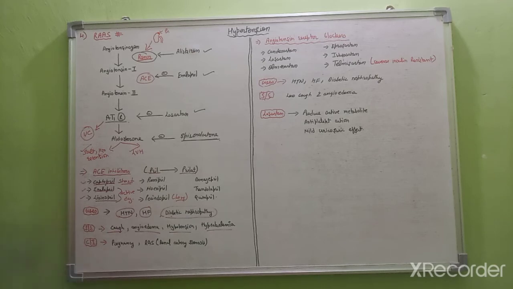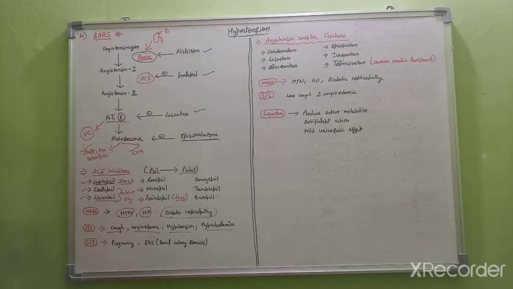So this is about the ACE inhibitors. Here the important point you have to remember is that enalapril and lisinopril are the active drugs. The rest of the ACE inhibitors are prodrugs which convert pril into prilat. Captopril is the shortest acting drug, and perindopril is the longest acting drug.